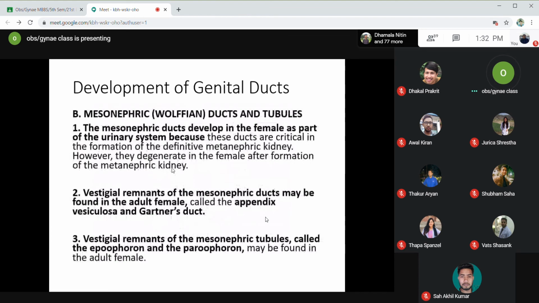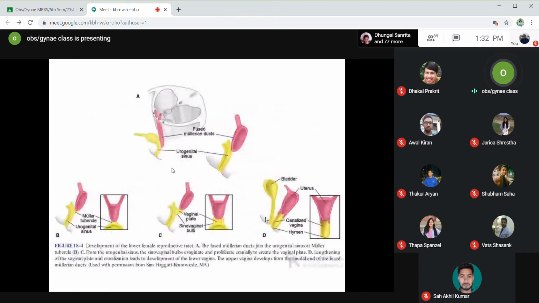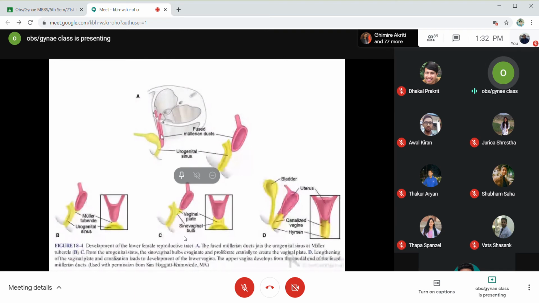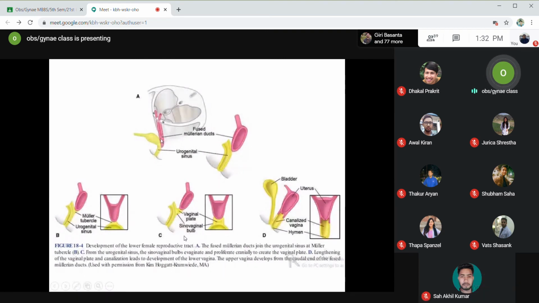Now in this diagram, I have kept to show you how the sinovaginal bulb is formed. In figure A, you can see that the two paramesonephric ducts, or the two Mullerian ducts, are fused. These fused Mullerian ducts join the urogenital sinus. This is the urogenital sinus. These fused Mullerian ducts fuse with the urogenital sinus at the Muller's tubercle. This area is called the Muller's tubercle, right?